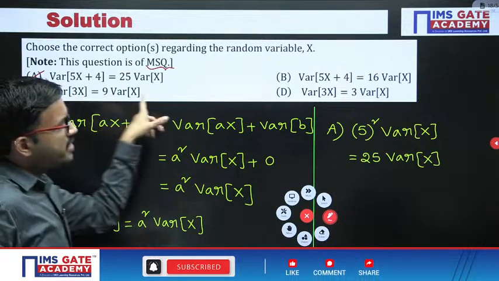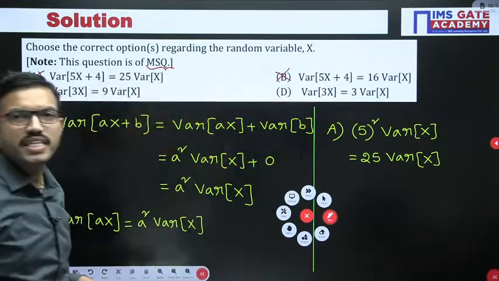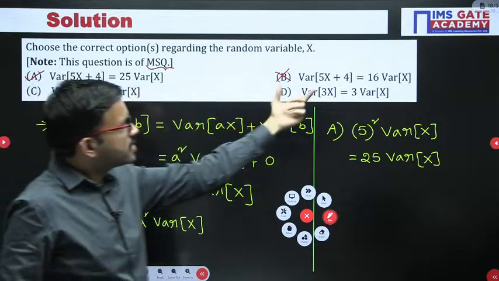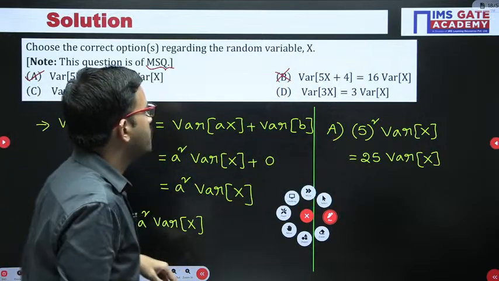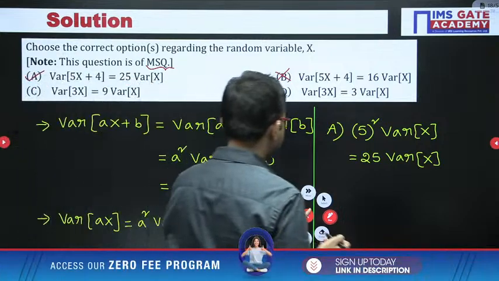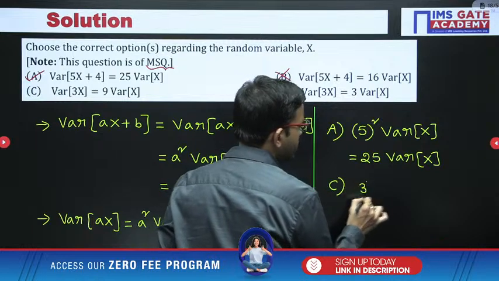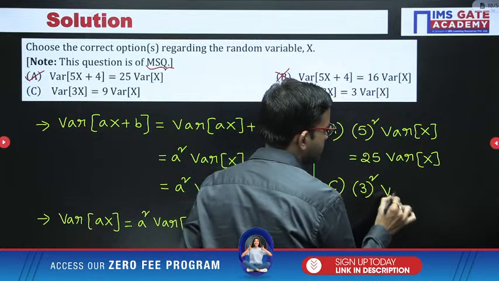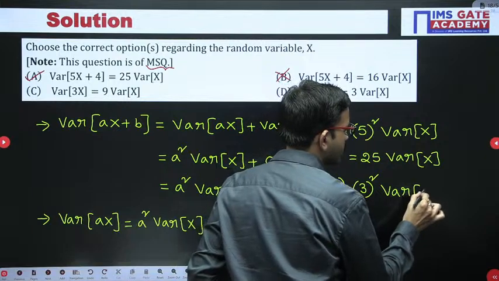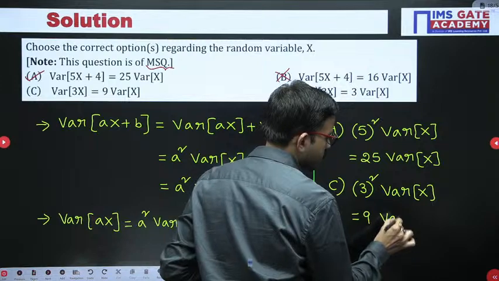So the moment option A is correct, option B won't be correct, because in both option A and B we have the same left hand side equation. Now here variance of 3x, so 3 square into variance of x. 3 square is 9 into variance of x.